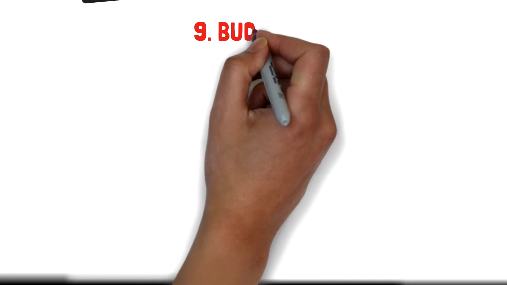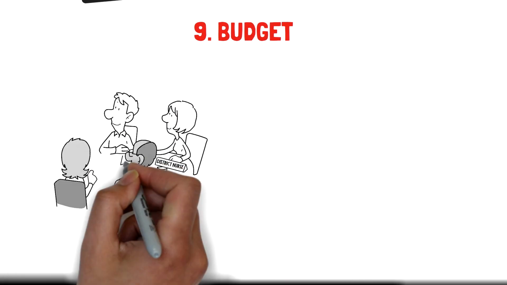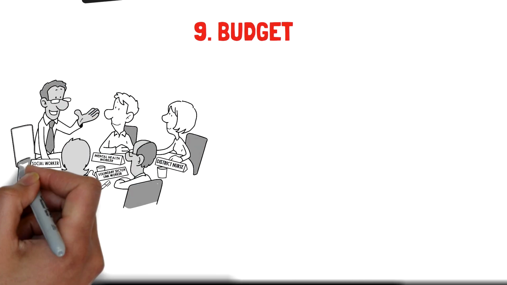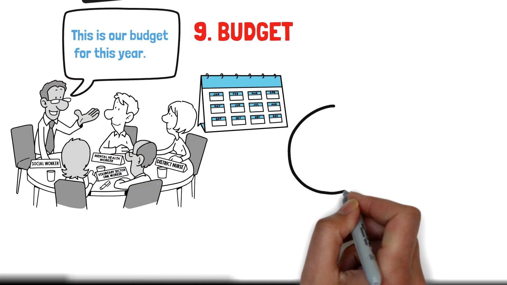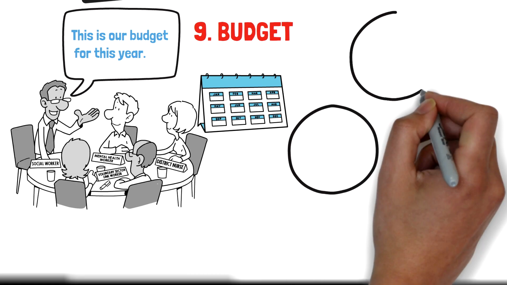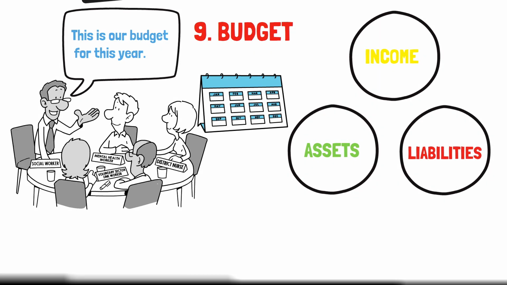A budget is a financial plan developed by an entity that determines how much money they plan to spend over a particular period. When creating budgets, individuals and businesses often consider factors such as income, assets, and liabilities.